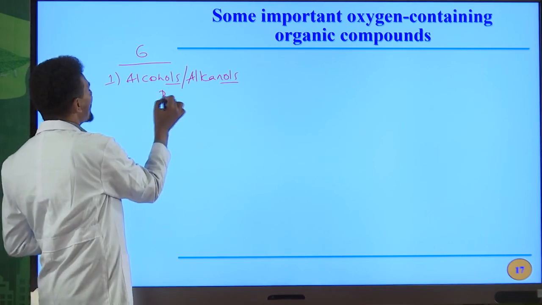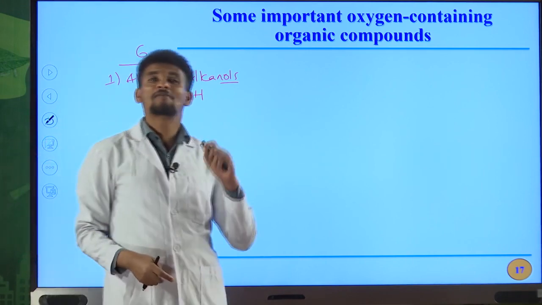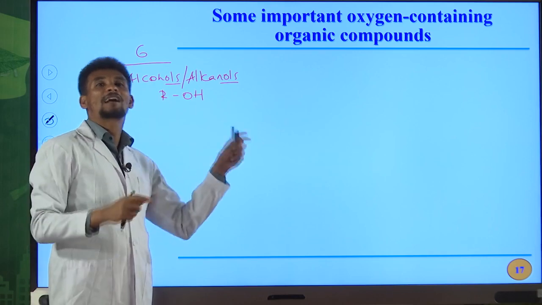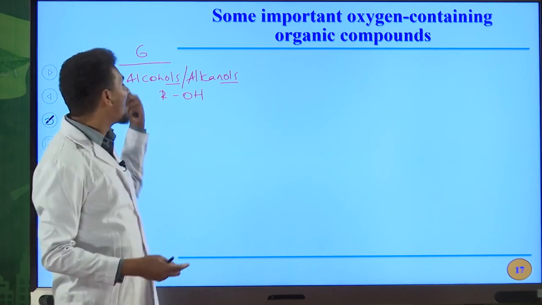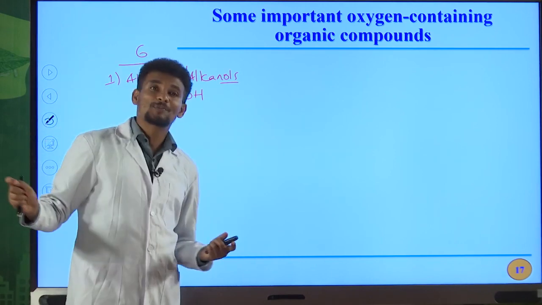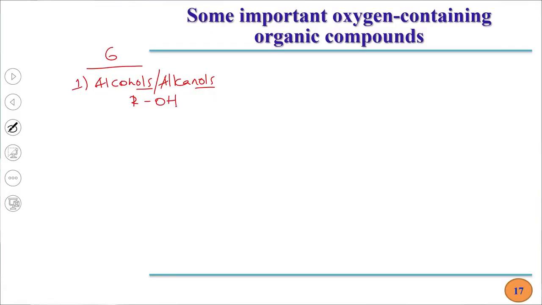And the general formula for alcohol is ROH. In this case, R can never be hydrogen atom. If R is hydrogen, it becomes H2O, and H2O is water. Water is not an alcohol. Therefore, R must be alkyl group or aryl group. So this is the general formula for alcohol.